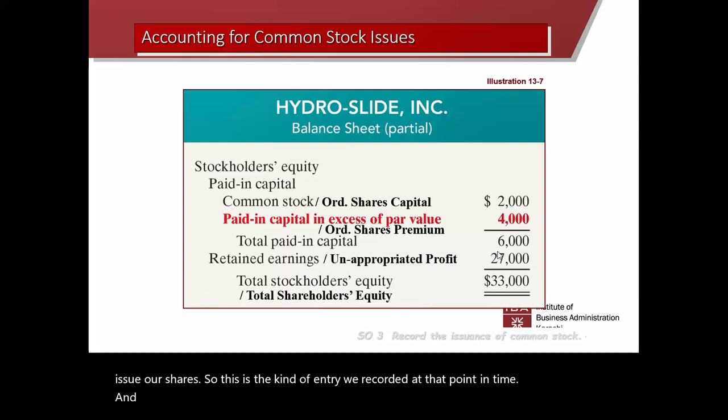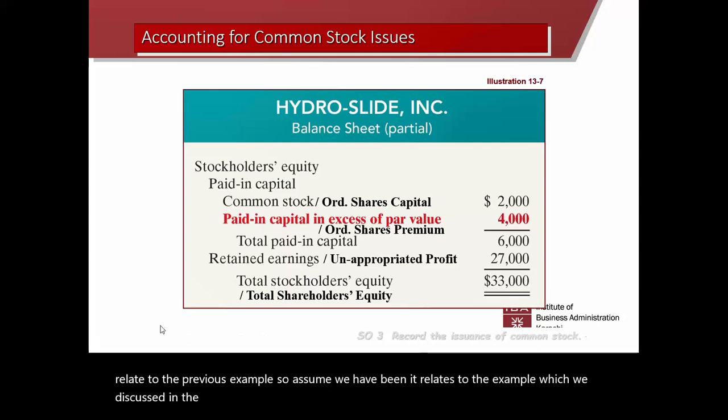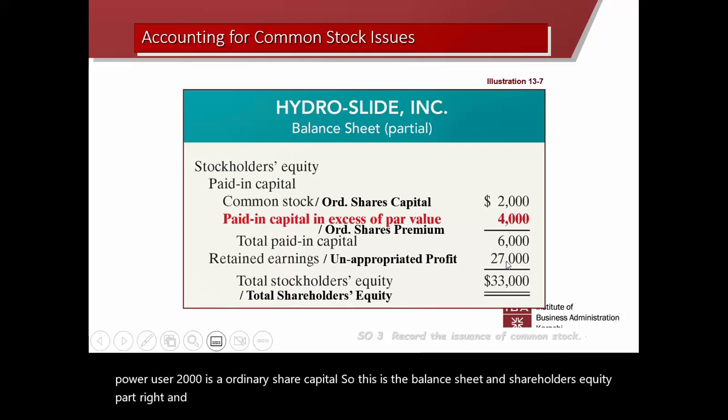Another presentation of the same. I think we had this slide earlier. Again, this slide doesn't relate to the previous example. It relates to the example which we discussed in the last video. So the total issued capital is 2,000 shares, 2,000 at $1 par value. So 2,000 is the ordinary share capital. So this is the balance sheet and shareholders equity part, right? And this is the share premium, and this is the retained earnings. So total shareholders equity is 33,000.